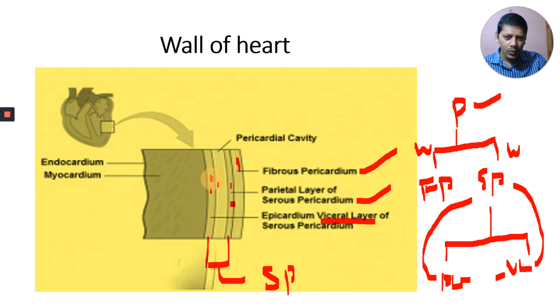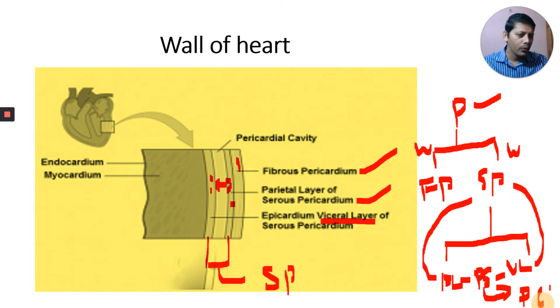In between these two, there is a space. In between the parietal layer and the visceral layer, there is a space. This space is called the pericardial space or pericardial cavity. This pericardial cavity is filled with a fluid. You know that. Can you tell me? It is filled with a fluid called pericardial fluid.